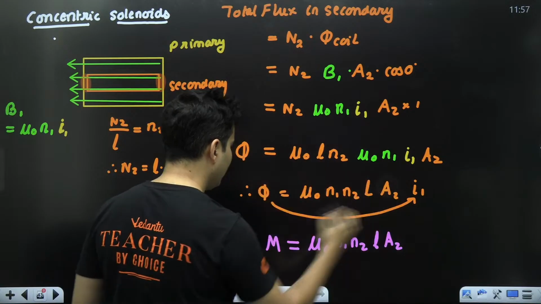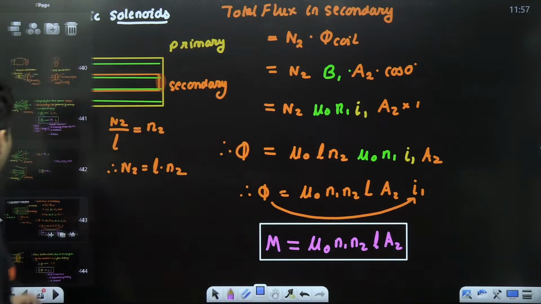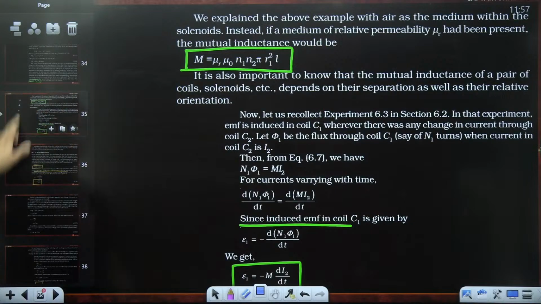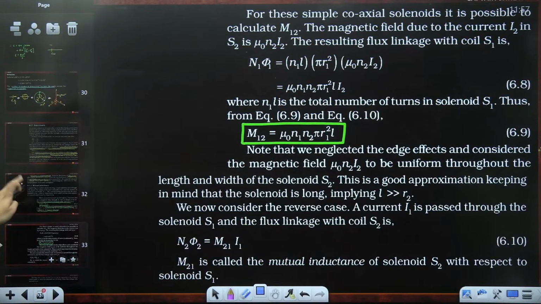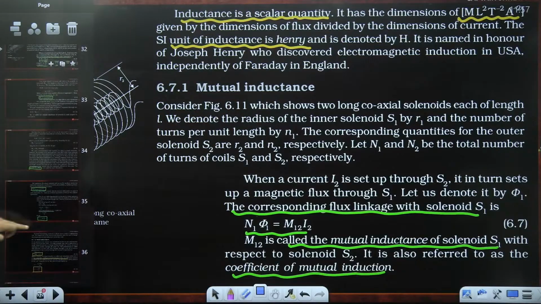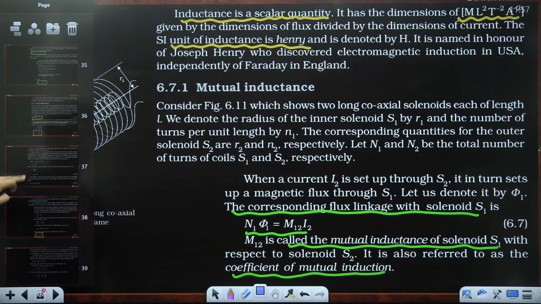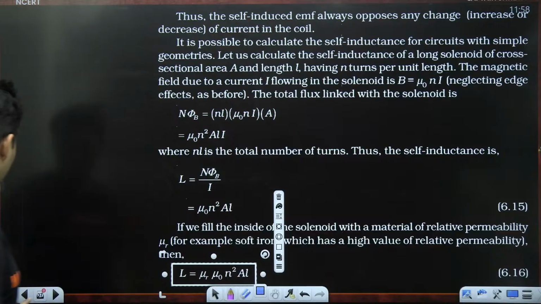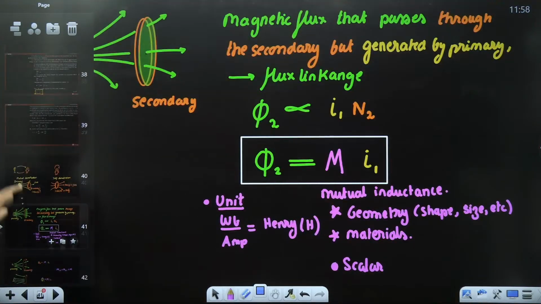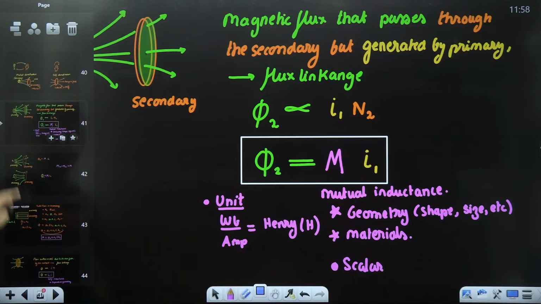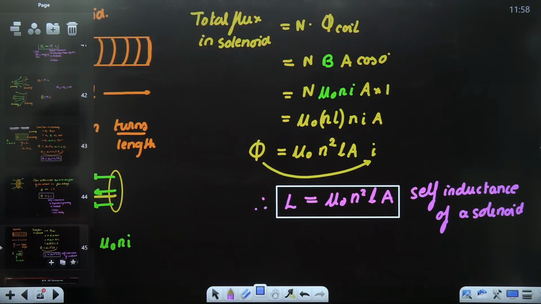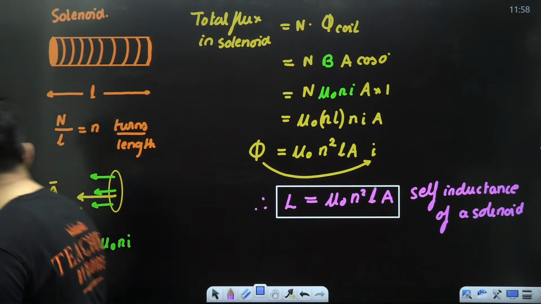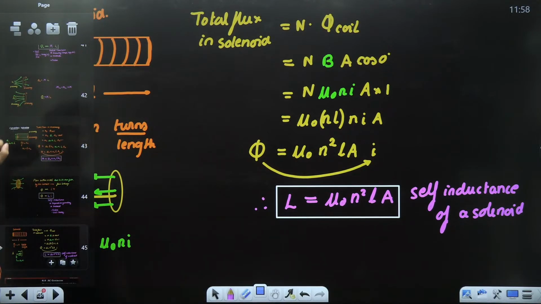Very, very important formula again. This is exactly what they have derived over here also. If you see, these same things they have derived here: mutual inductance, self-inductance of a solenoid. See, mu naught n square. Yes, same things they have kept. Okay guys, clear till this point? Mutual inductance formula, self-inductance formula for a solenoid. Okay, clear? Perfect. Now, one more thing which you should know.